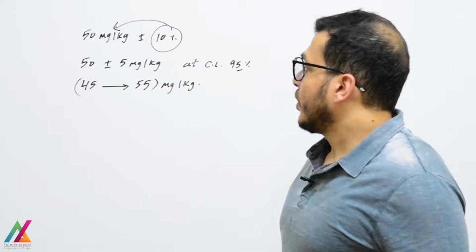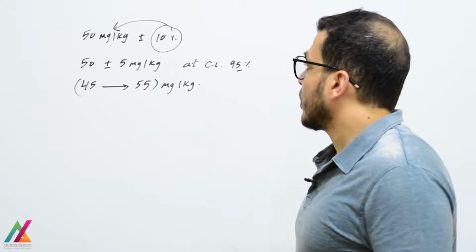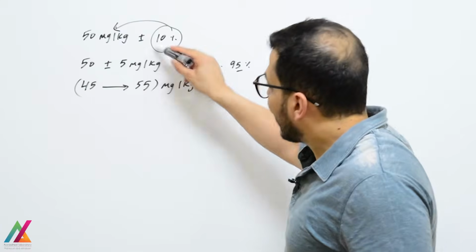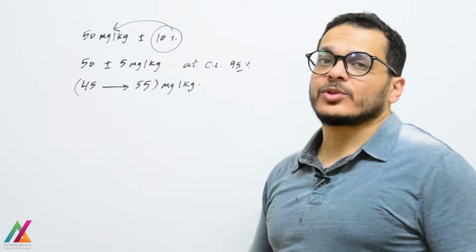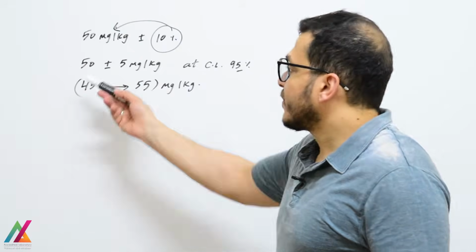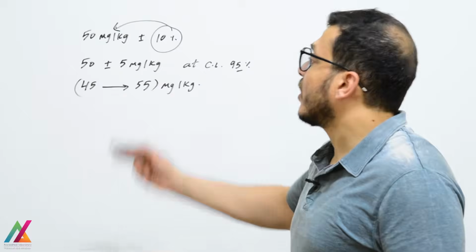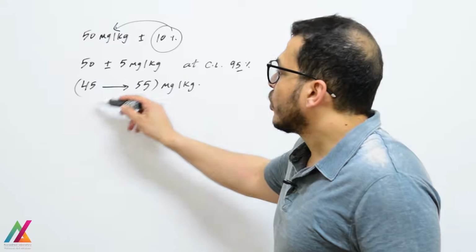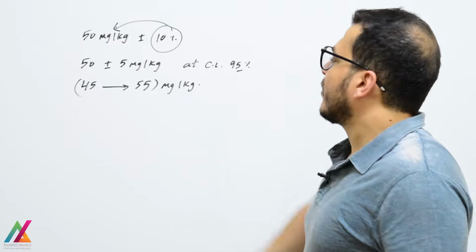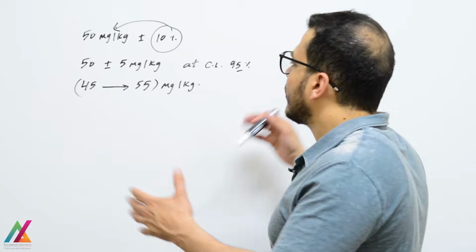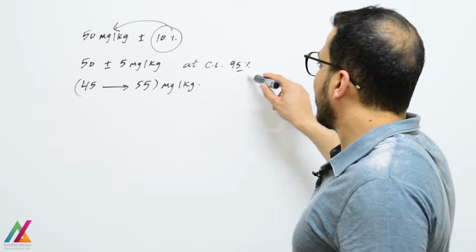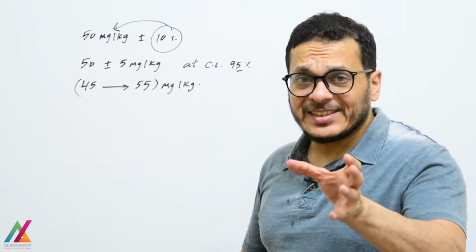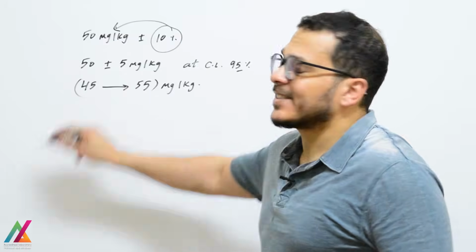As in this example, if the result is 50 microgram per kilogram plus or minus 10% measurement uncertainty, you will calculate 10% of the 50 microgram final result. It will be 50 microgram per kilogram plus or minus 5 microgram per kilogram. That means your result is in the range of 45 up to 55 microgram per kilogram, and this is the real concentration of the analyte at a confidence level of 95%. You are 95% confident that the result lies in this range.